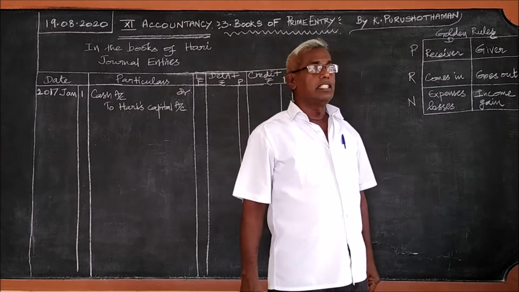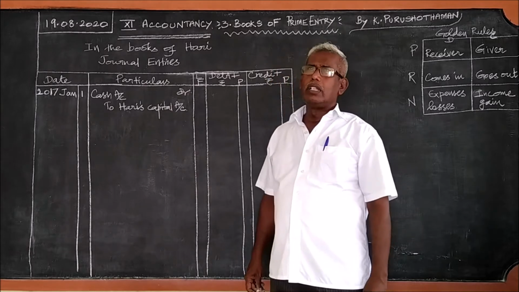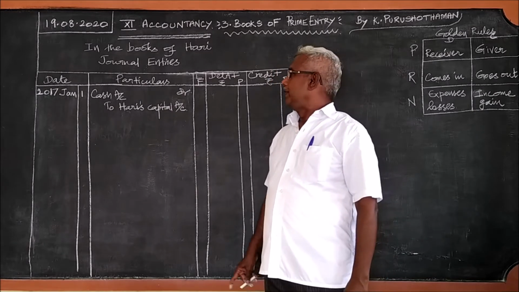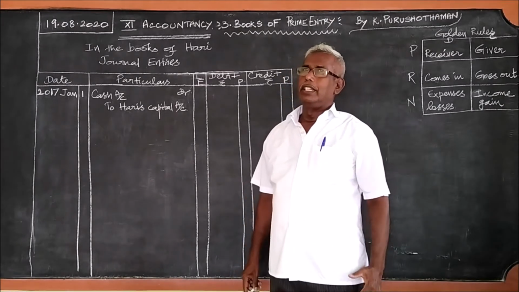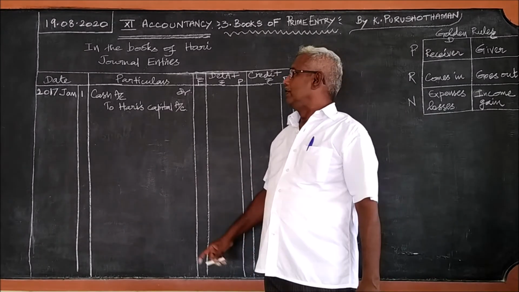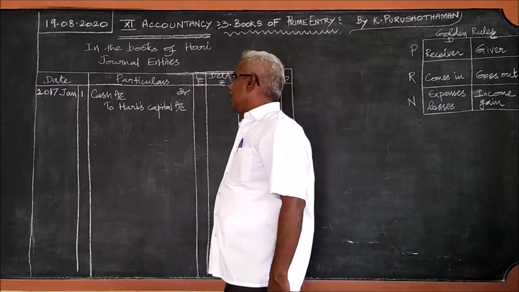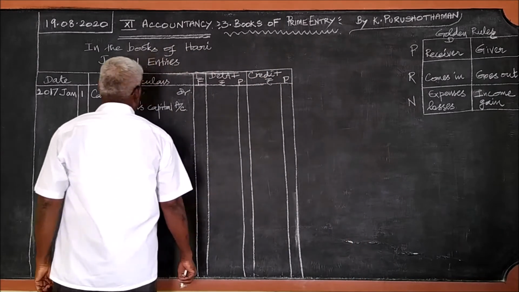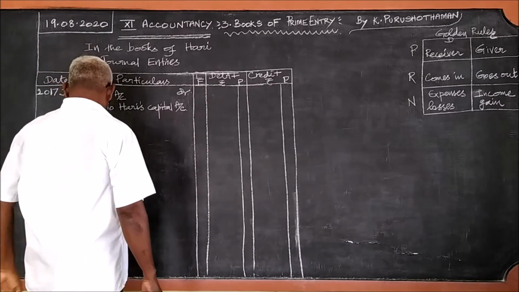Credit the giver, that is Hari, it is Hari's capital. If it is an asset, we write it on the debit, and if it is not an asset, we write on the credit. Here it is capital and that is not an asset, therefore we write it on the credit.